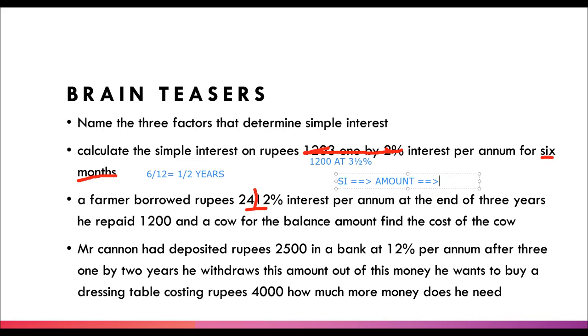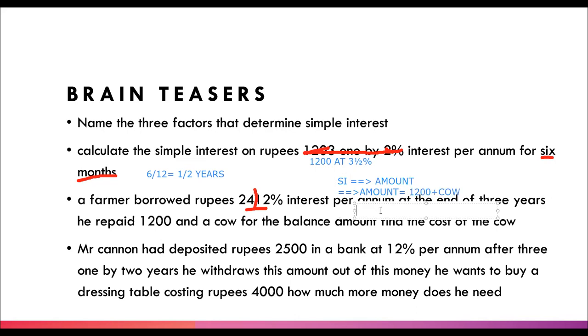So sorry. Okay. So amount is, what is the amount? Amount is 1,200 plus cow. Okay. Amount is 1,200 plus cow. As you can see, in case of amount, the amount he paid was 1,200 and a cow. First, we found the real amount, which is the actual amount, and then we got the amount from the question.